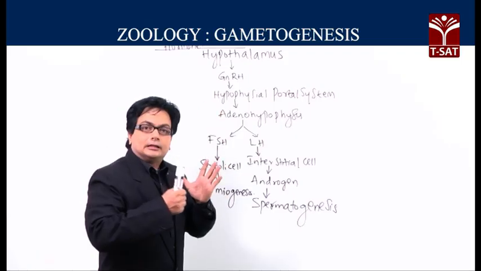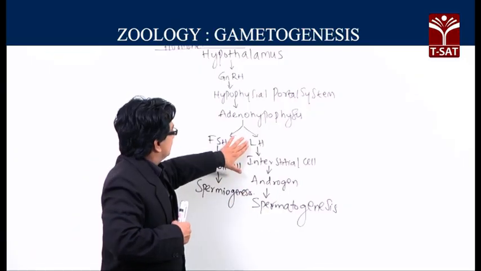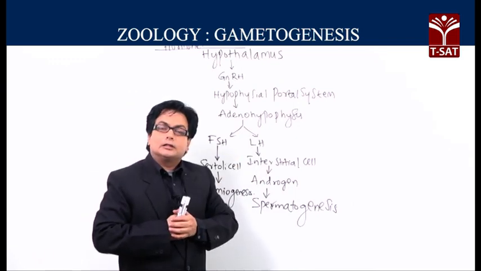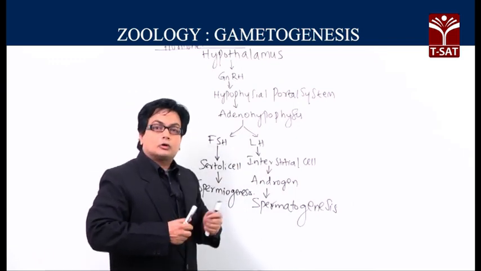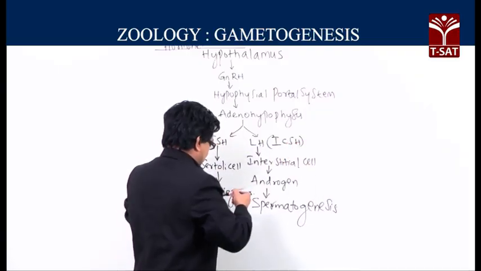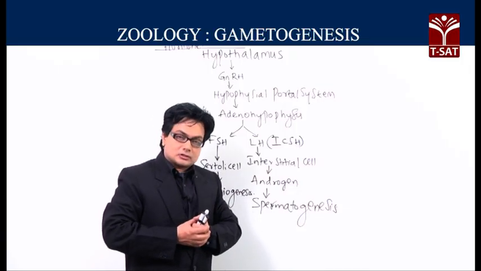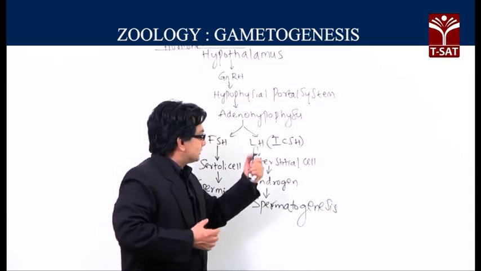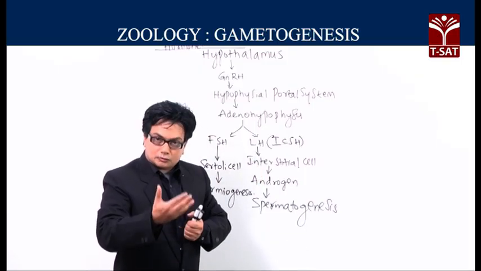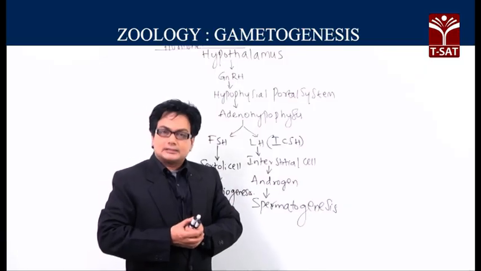Now, let us see the working of these two chemical messengers separately. The adenohypophysis is releasing the luteinizing hormone. The luteinizing hormone is also called by another name, interstitial cell stimulating hormone. Now, the luteinizing hormone, otherwise termed as interstitial cell stimulating hormone, will be entering into the blood plasma and is transported to the interstitial cells.